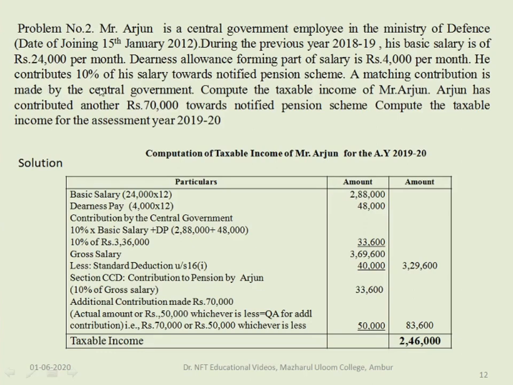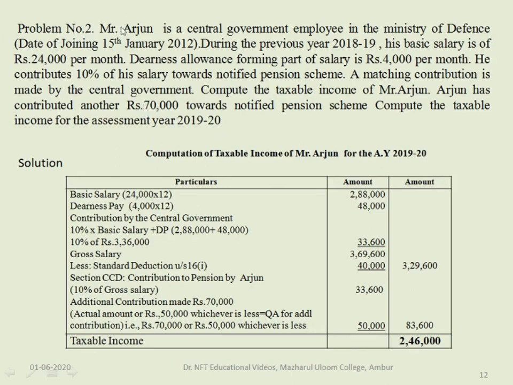He contributes 10% of his salary towards notified pension scheme. A matching contribution is made by the central government. Arjun has contributed another 70,000 towards notified pension scheme. Compute the taxable income for the assessment year 2019-2020.